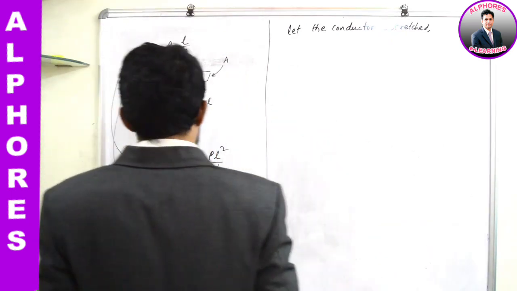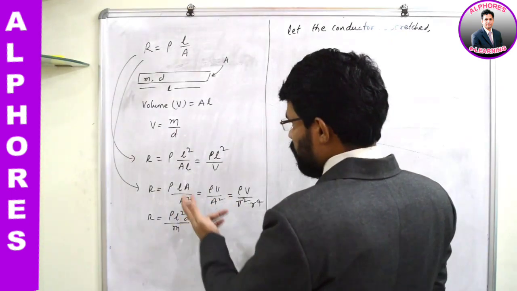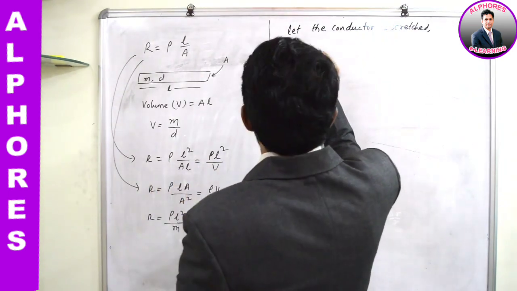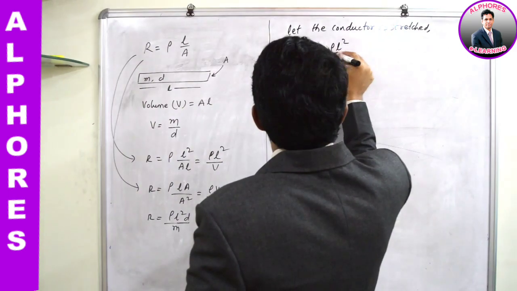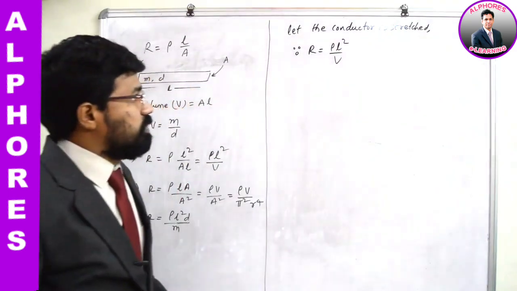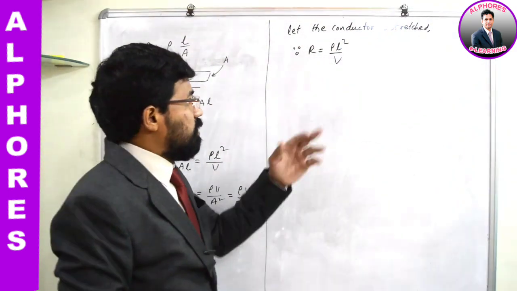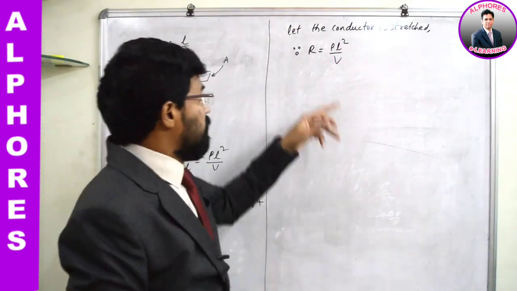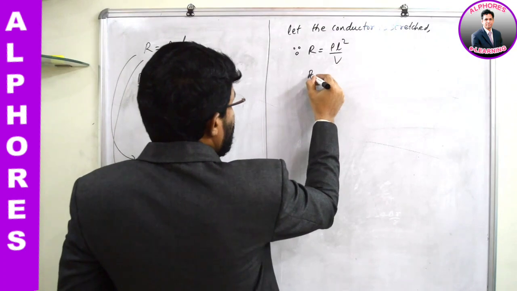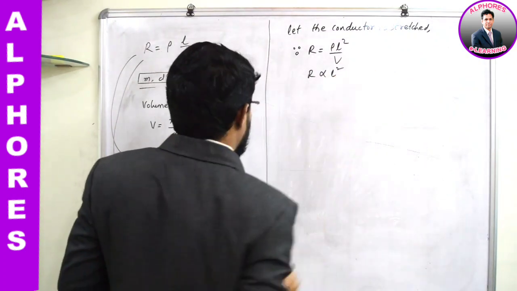So I'll start with this one, since volume is constant. Okay, I'll start with this equation. Since R is equal to rho L square by V. So when the conductor is stretched, volume is constant and resistivity is anyway constant. So what you can write from this equation directly, R is directly proportional to L square.